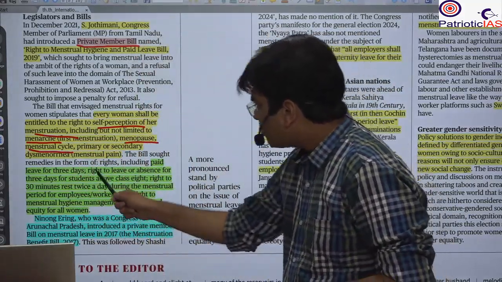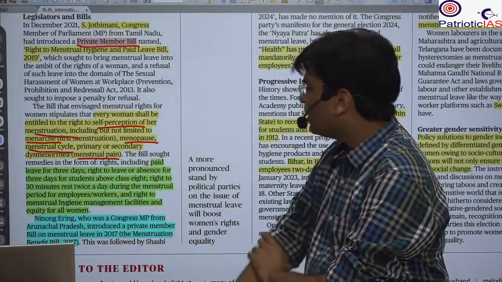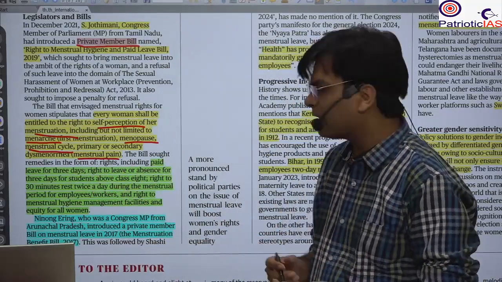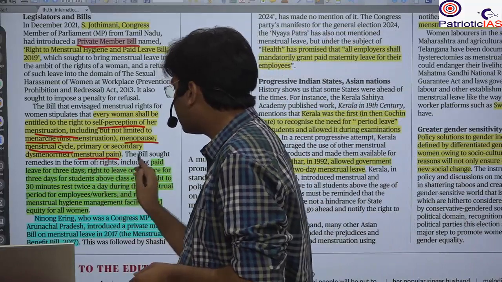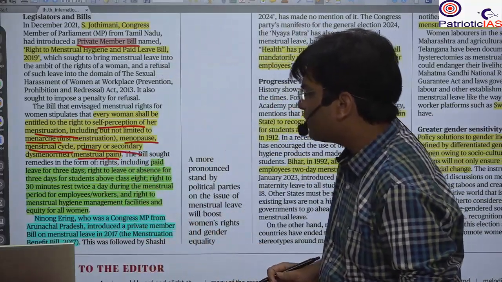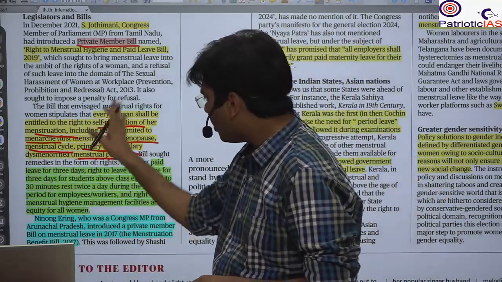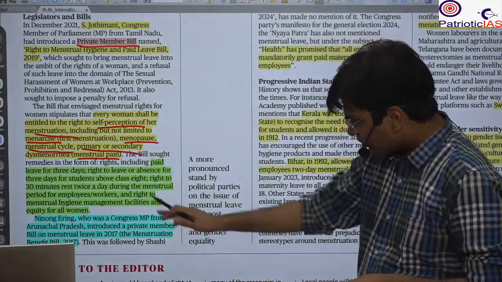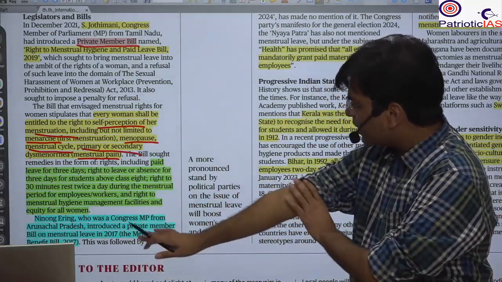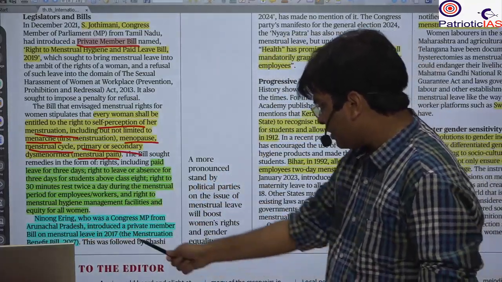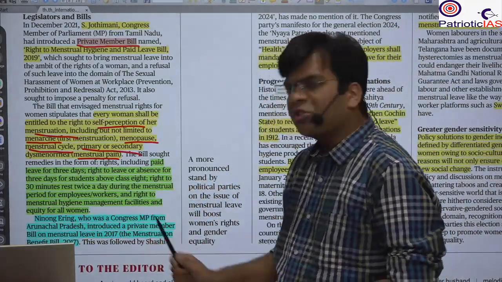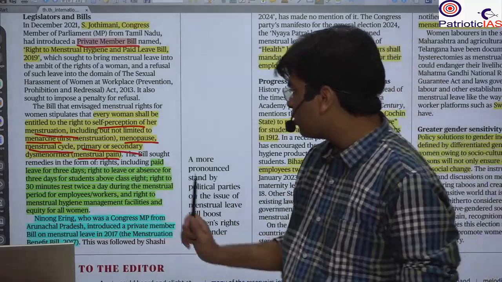Menstruation pain is mainly before the menstruation, and during menstruation there is cramping and other things. This is known as primary and secondary dysmenorrhea. Please remember all these concepts. For example, Ninong Ering, a Congress MP, introduced the menstruation leave bill in 2017.